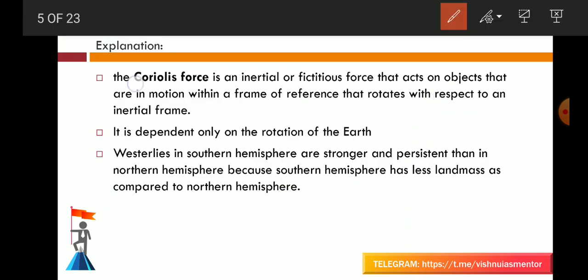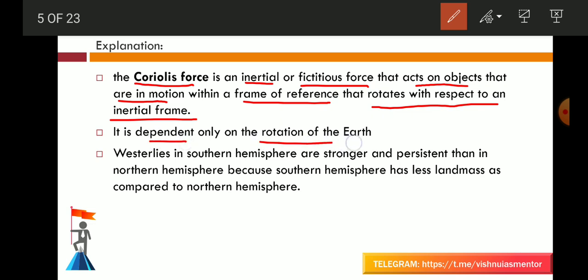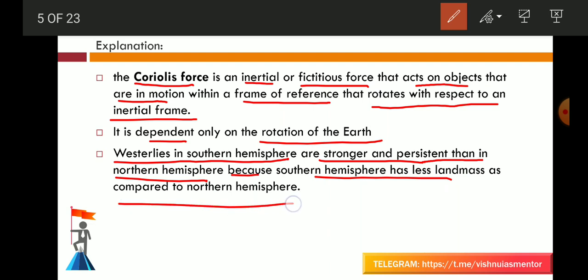Let's see the explanation. The Coriolis force is an inertial or fictitious force that acts on objects in motion within a frame of reference that rotates with respect to an inertial frame. It depends only on the rotation of the Earth. Westerlies in the southern hemisphere are stronger and more persistent than in the northern hemisphere because the southern hemisphere has less landmass as compared to the northern hemisphere.